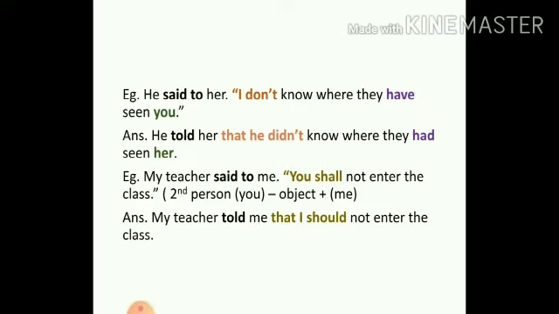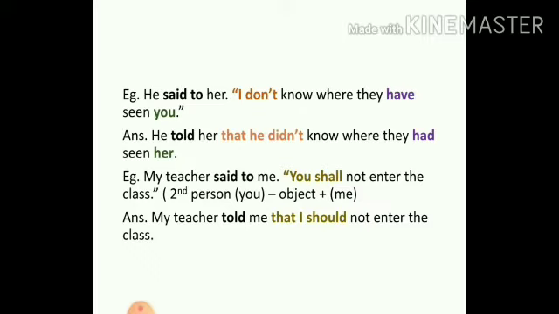You is a second person pronoun. It relates to the object, that is her. Therefore the you will become third person, her, because it relates to the object, the listener. And we have the third person, they have. There will be no change because for the third person there is no change. So this is how we follow 1, 2, 3 SON. And the answer would be, he told her that he didn't know where they had seen her.